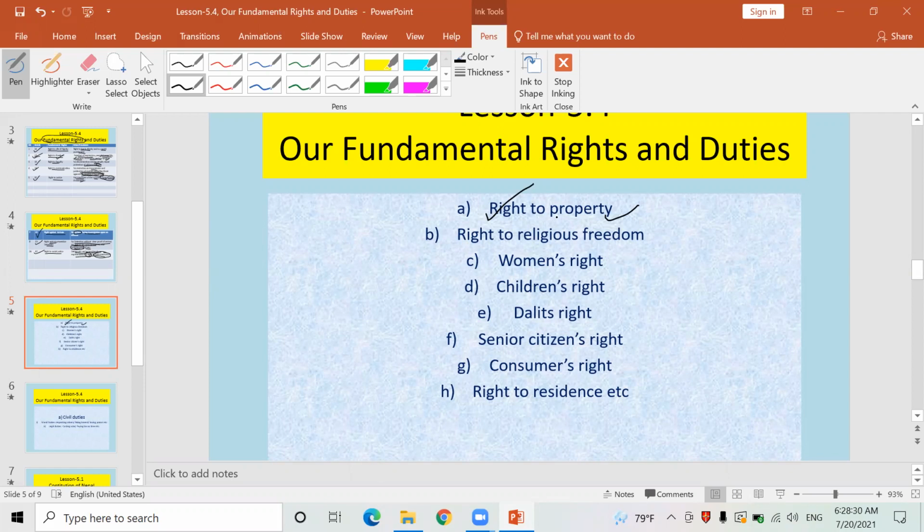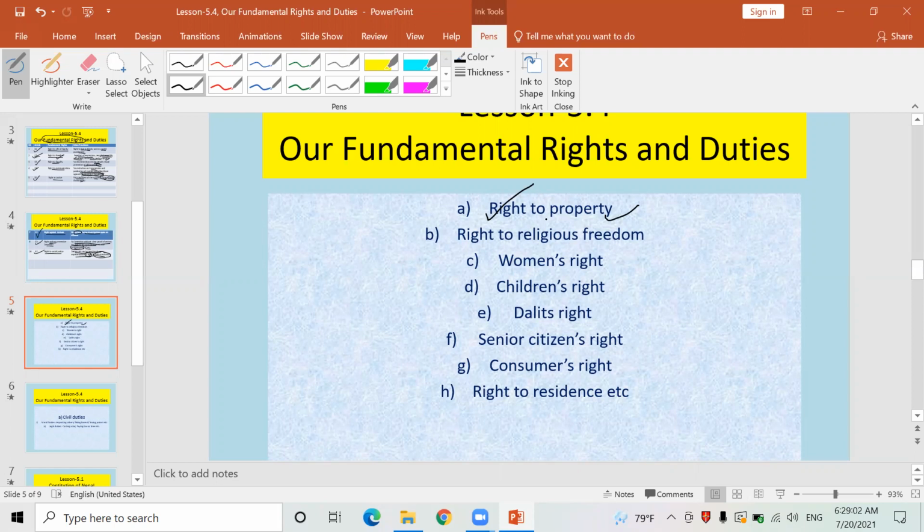Every year we have to pay the income tax, but we can earn money by doing hard work, by going abroad, by running a business, by involving in any sort of profession right here in Nepal, or by going abroad and involving in foreign employment as well, by running industries, factories, or any sort of legal profession and job. We can earn as much money as possible. It is called right to property.